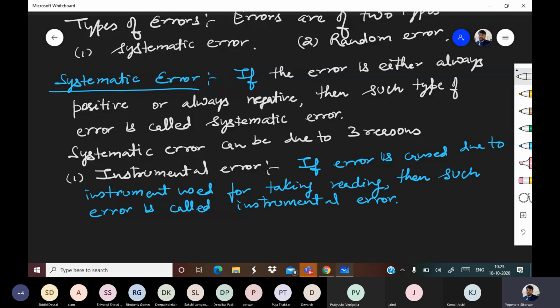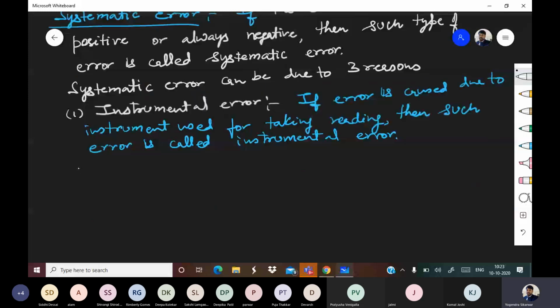That error is also caused due to the instrument, and it is also systematic because every time the same effect is added. Same way, your weighing machine can give some error due to the instrument. These are all examples of instrumental error, and it is systematic in nature.